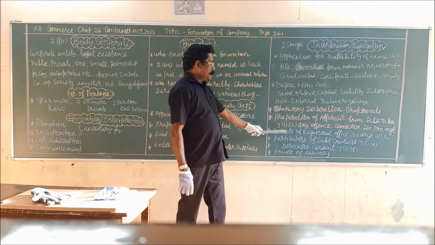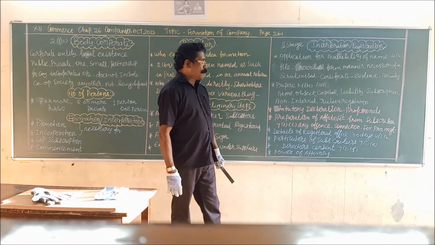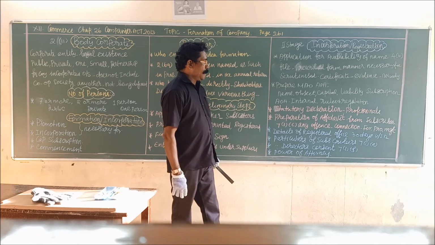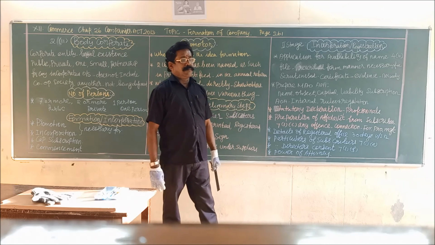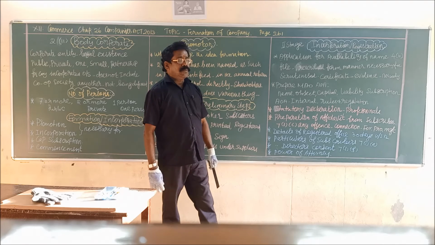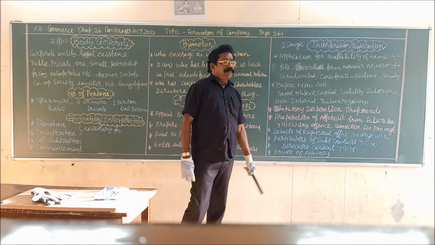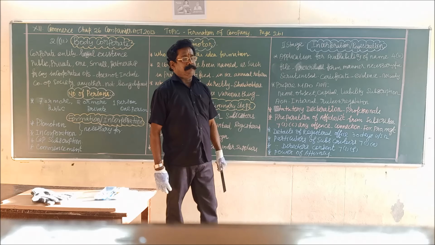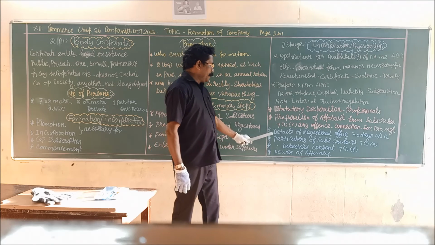Then details of the registered office should be submitted to the registrar of companies within 30 days of the incorporation of the company under section 12 of the Indian Companies Act of 2013. So the company has to give the details about the registered office within 30 days from the date of incorporation of the company. That should be intimated to the registrar of companies.